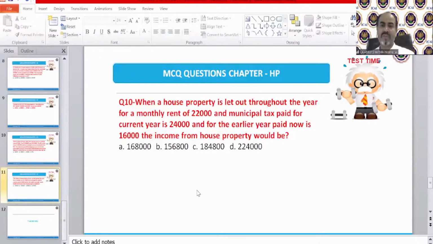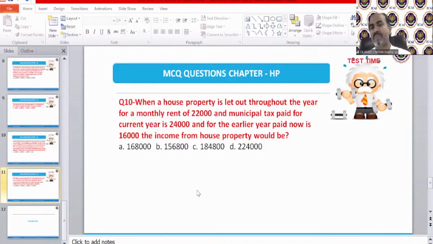The last question, when the house property is let out throughout the year for a monthly rent of 22,000 and municipal taxes paid for current year is 24,000, and for the earlier year paid now is 16,000. The income from house property would be. So you need to calculate the GAV and then calculate the municipal taxes and then deduct the 30% and then tell me the answer. What is the correct answer for question number 10?